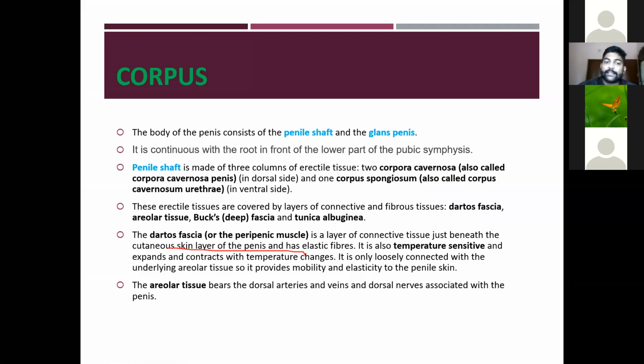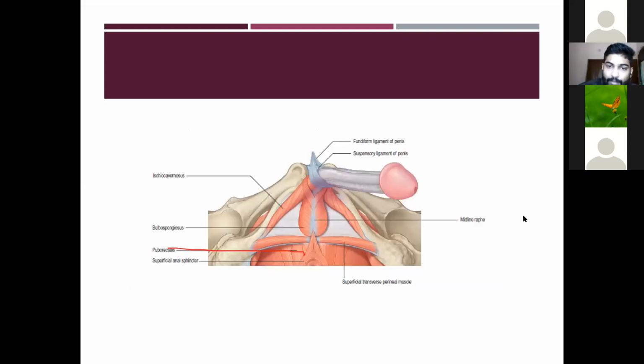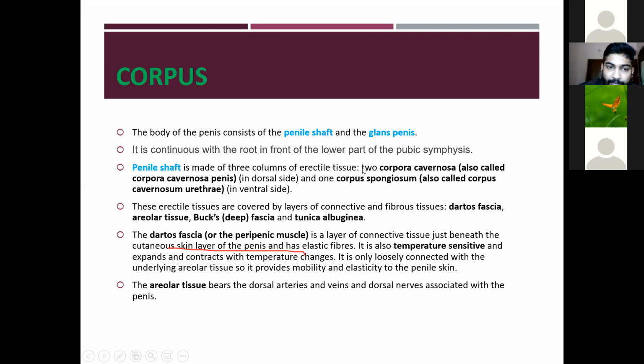The penile shaft is made up of three columns of erectile tissue. As I already said, there are two corpora cavernosa on both sides, and the middle one is called the corpus spongiosum. So there are two corpora cavernosa and one corpus spongiosum.